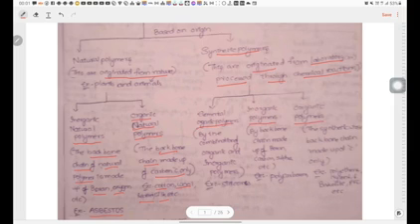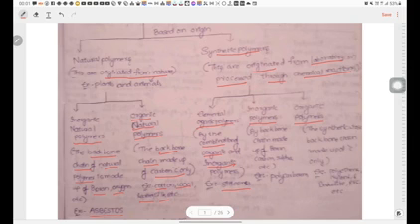Elemental organic polymers, in this case the combination of organic and inorganic polymers forms elemental organic polymers. Example, silicones. The best known examples are silicones. So silicones are the elemental organic polymers.